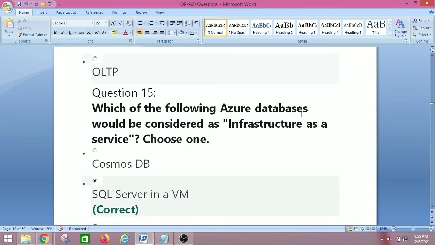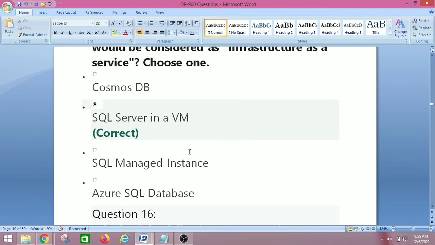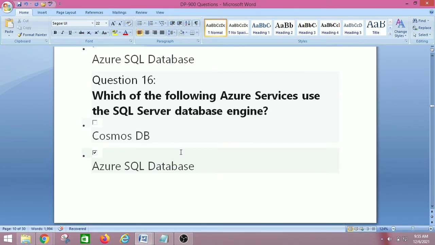Which of the following Azure databases would be considered as infrastructure as a service? Choose one. So we have Cosmos DB, SQL Server in a VM, SQL Managed Instance and Azure SQL Database. So the right answer is SQL Server in a VM. Let's move on to question number 16.